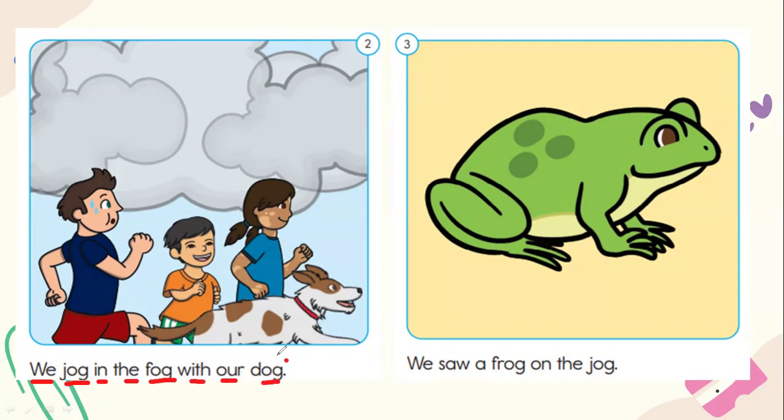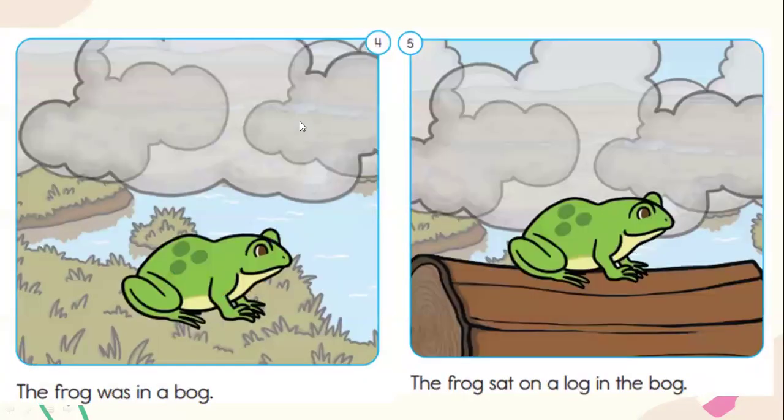So what are the OG words? We have the dog, we have fog, and we also have the word jog. So let's erase this one. We saw a frog on the jog. So during the time that they were jogging, they found a frog. So our OG words are frog and the word jog. Let's erase this one. Let's move to the next.